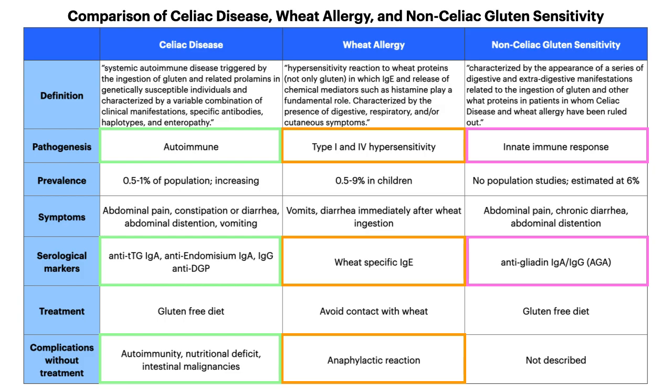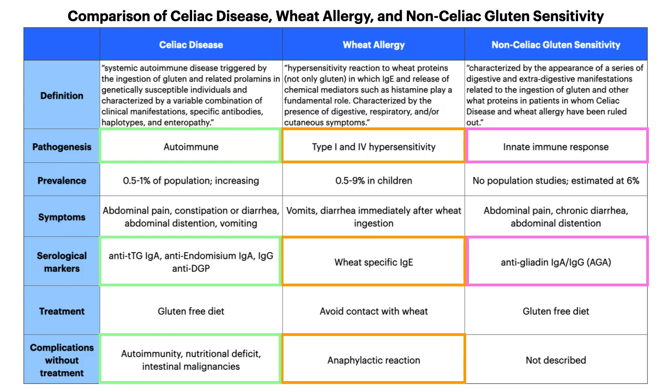Non-celiac gluten sensitivity has become a very well-known disorder. It's an innate immune response and involves IgA and IgG also, but the difference is it's not celiac disease, even though it also involves IgA and IgG.